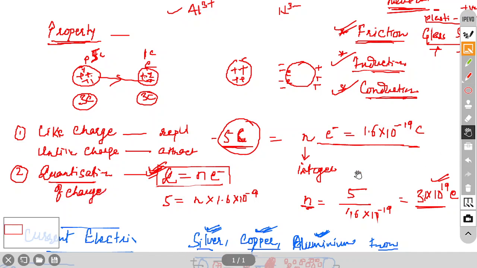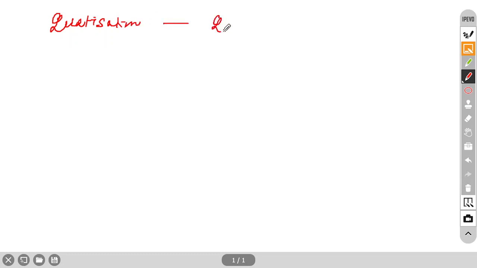Two, three more properties are there. Quantization we discussed, and then we have the additive property. These are simple. Quantization is important. From quantization they may give the question Q equal to NE.